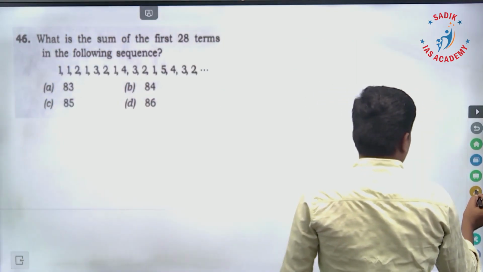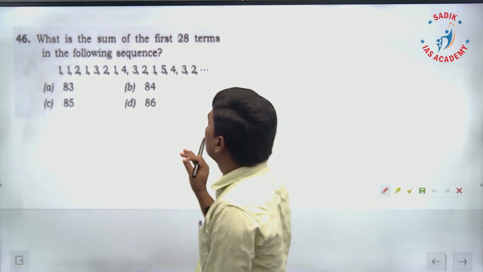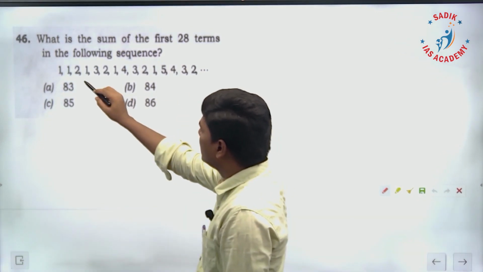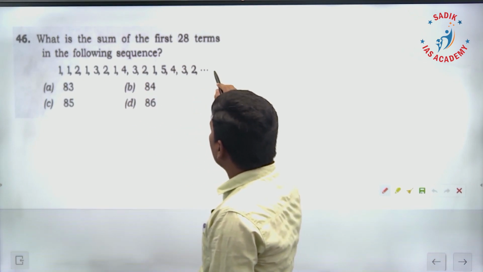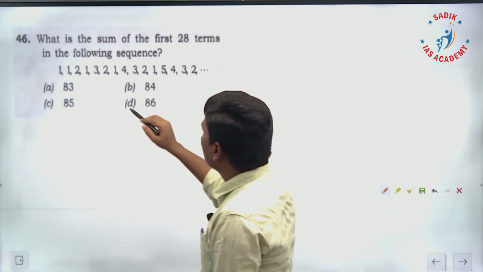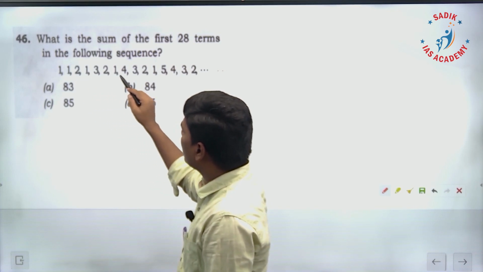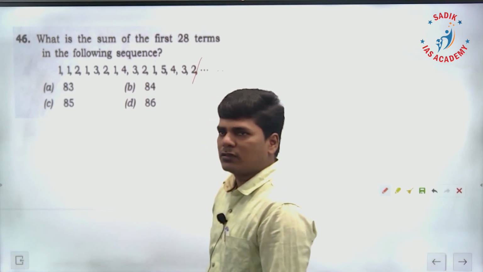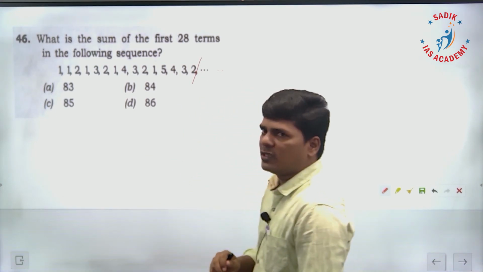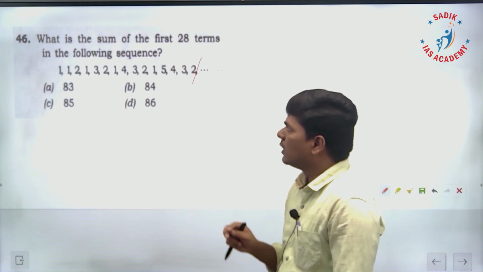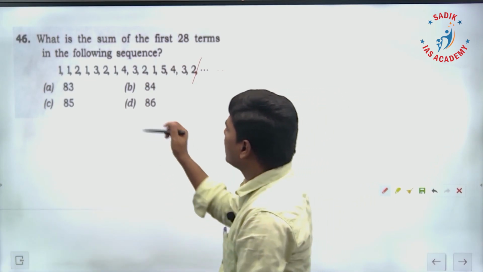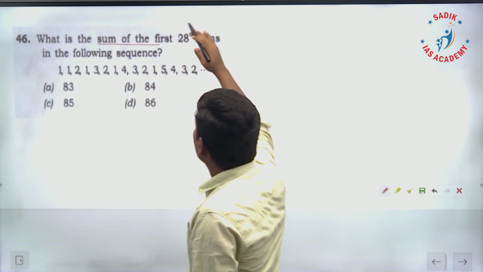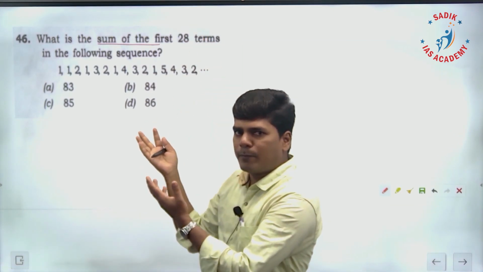The next question: what is the sum of the first 28 terms in the following sequence? There is some sequence. If you take 28 terms, how many terms have they given? 1, 2, 3, 4, 5, 6, 7, 8, 9, 10, 11, 12, 13, 14, 15 terms they have given already. The remaining 13 more terms you have to choose and add them. They are asking for the sum. In order to choose the remaining 13 numbers, you have to find the pattern first.